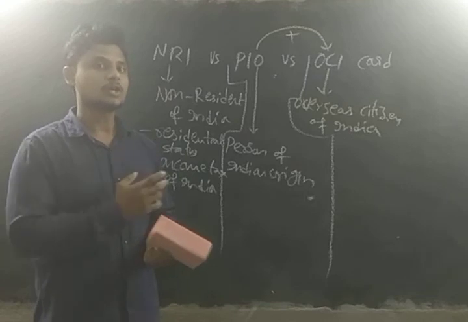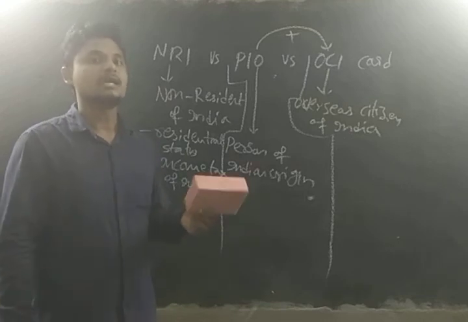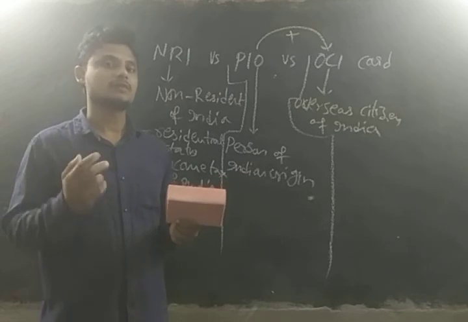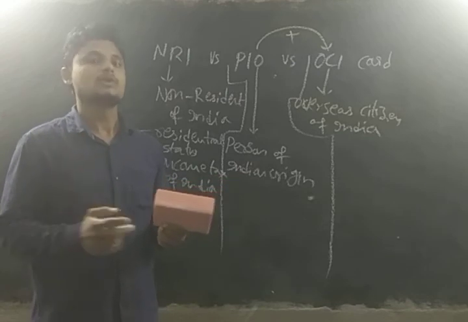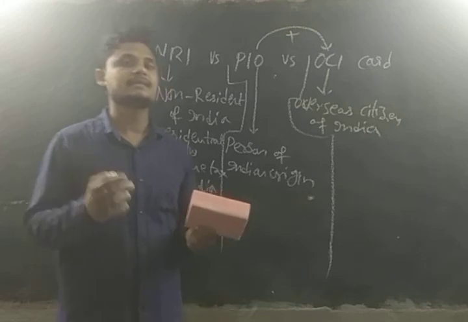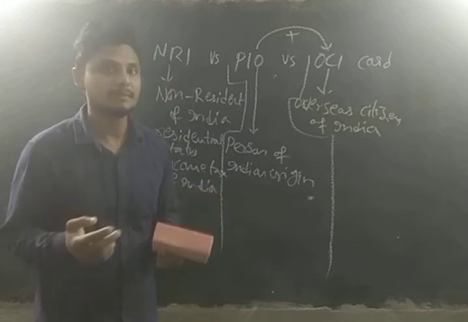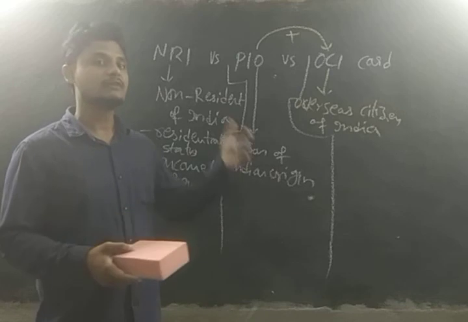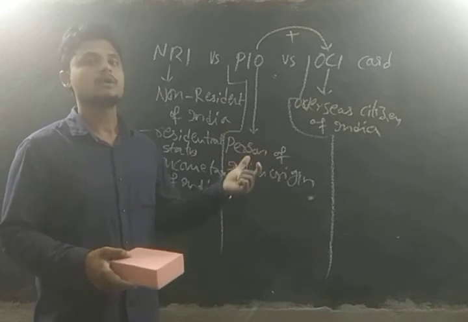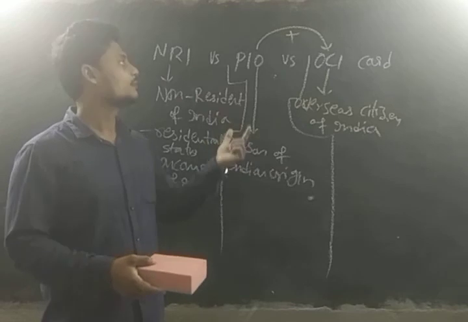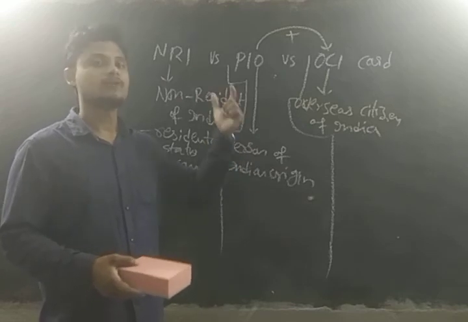But there is a cut-off date, guys. The cut-off date is at the commencement of the constitution or at the independence of India. So if they get the permanent citizenship at the commencement of the constitution or at the time of the independence, then they will give the permanent membership. In accordance with that, the person will also get the PIO, that is the person of Indian origin.